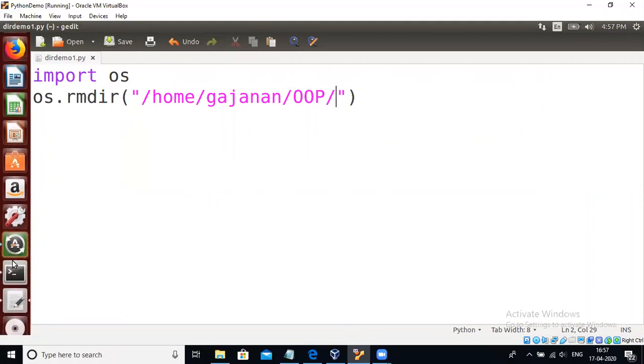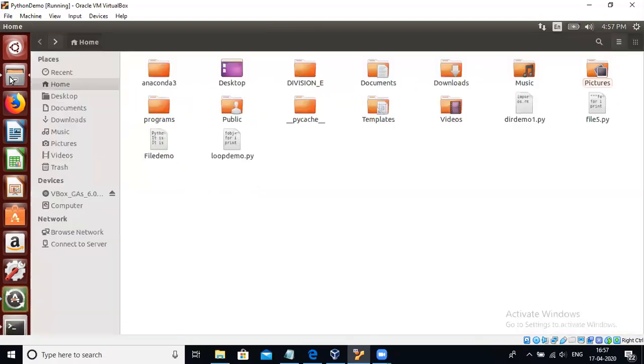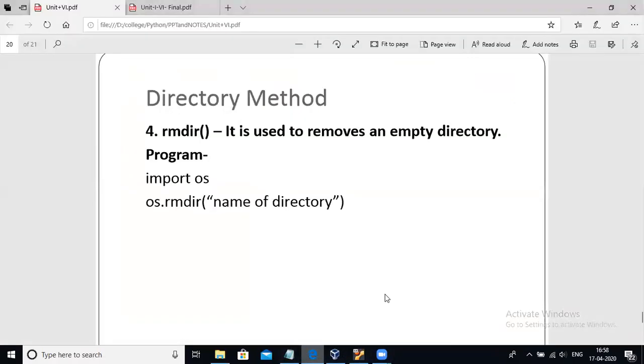It will delete the OOP directory. I executed this program and it was successfully executed, and if you check, the home folder does not have any OOP directory because we have deleted this directory, right? So this is the method we have seen to delete a directory, right?